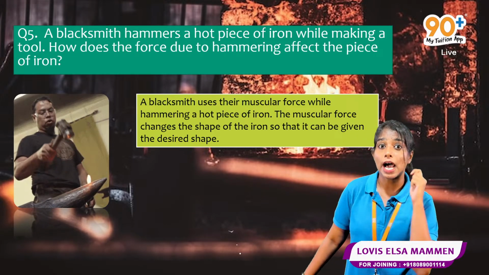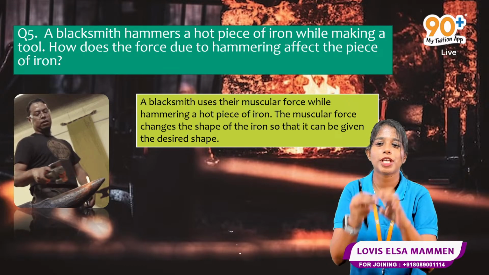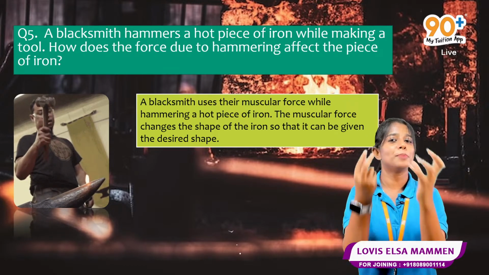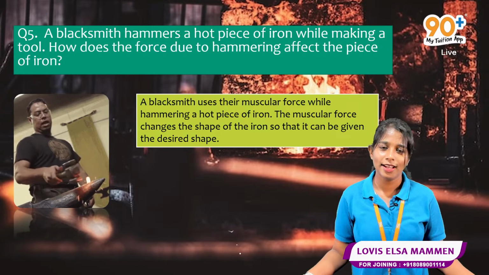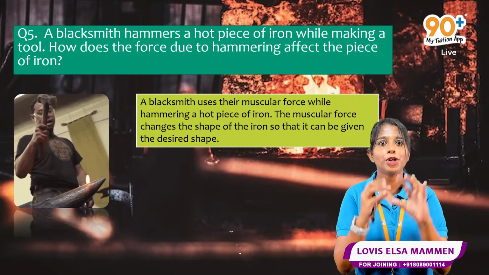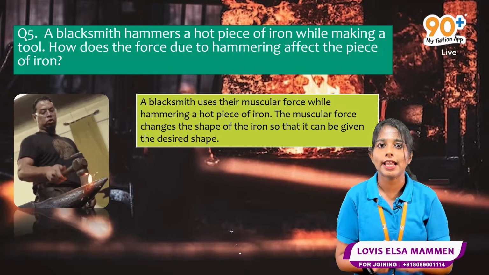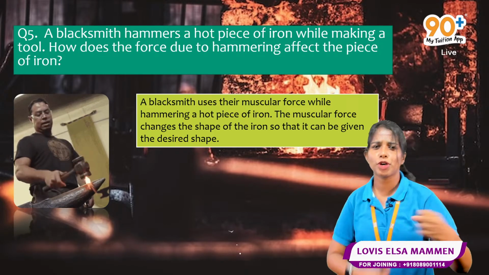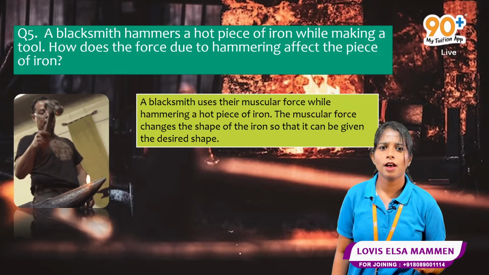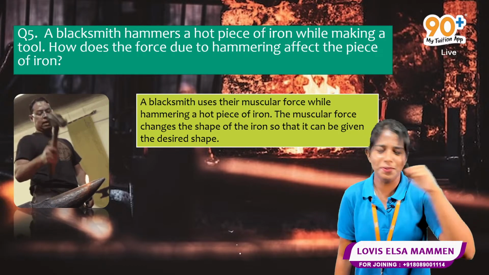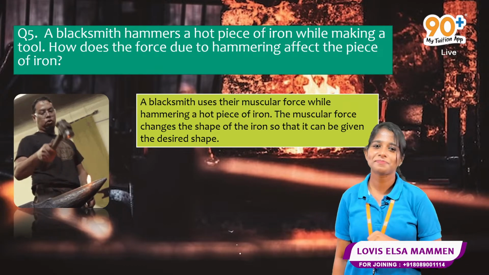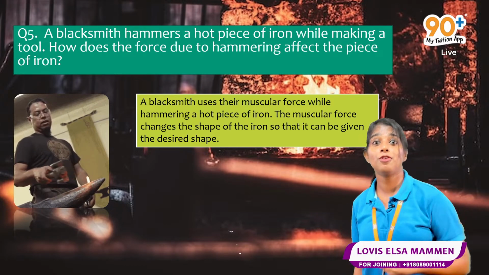When he applies muscular force, the shape is changing. When the shape changes, obviously he can make a tool. The iron needs a different shape to become a tool, right? So he is hammering, so he is using his muscular force. He needs to use his muscles. So muscular force is there.